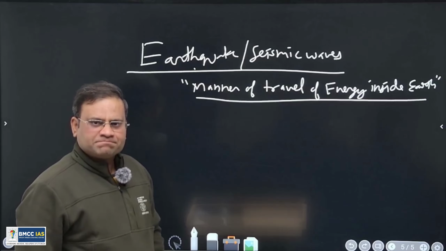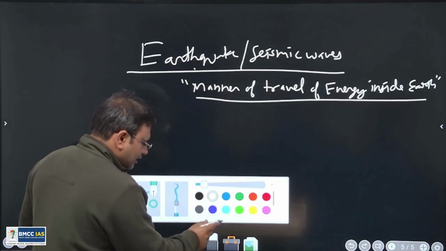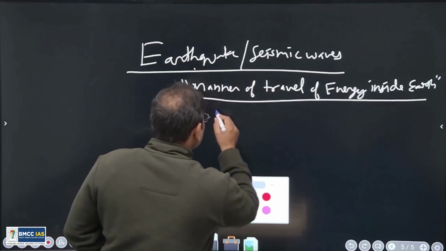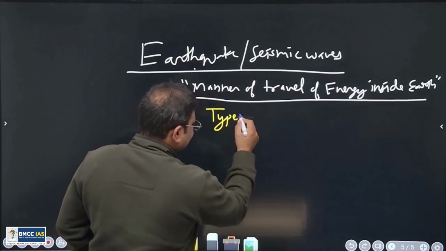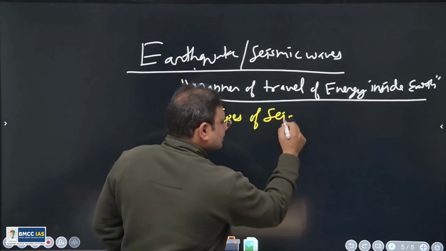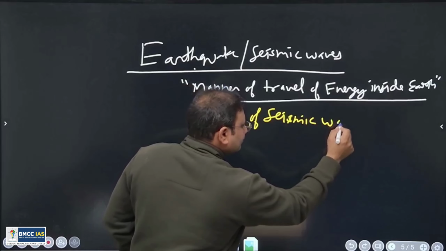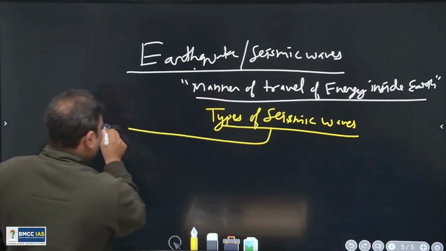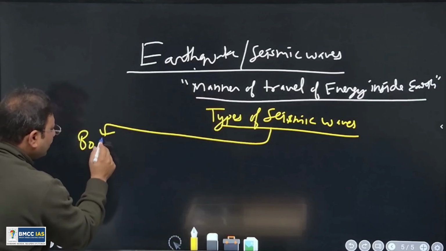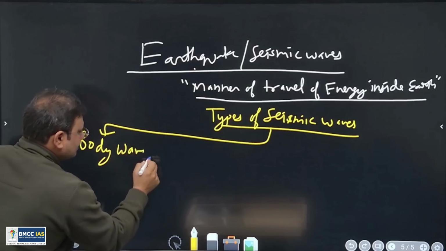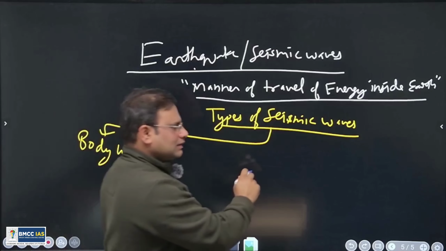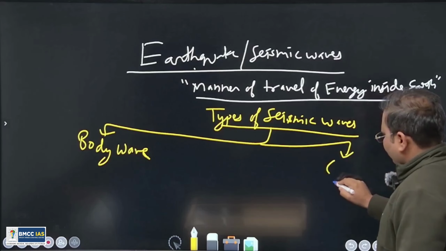Understand? So there, dear, are two types of seismic waves. Types of seismic waves. These are of two types. One is called body wave, and the second one is called surface wave.